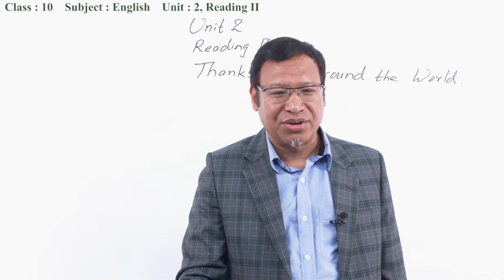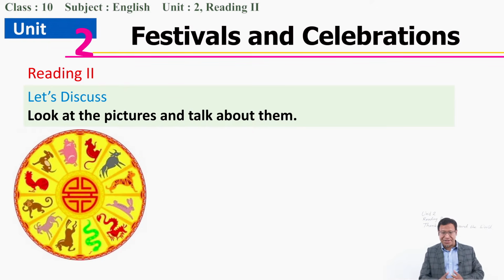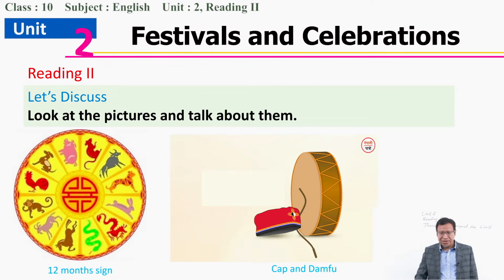Now look at this picture and try to think, what might this picture indicate? What kind of celebration can you remember with this picture? Look at a very interesting thing. You can see a lot of animals, like the boar, cat, ox, and so on. Can you think something? Yes, these are the 12-month signs of some kind of community. We'll discuss later.